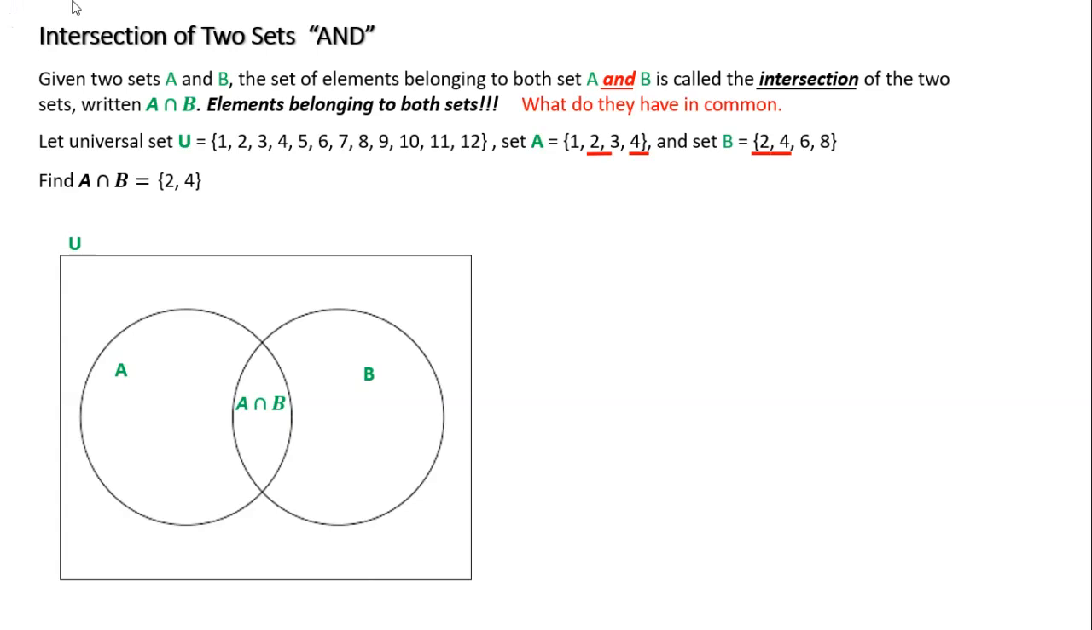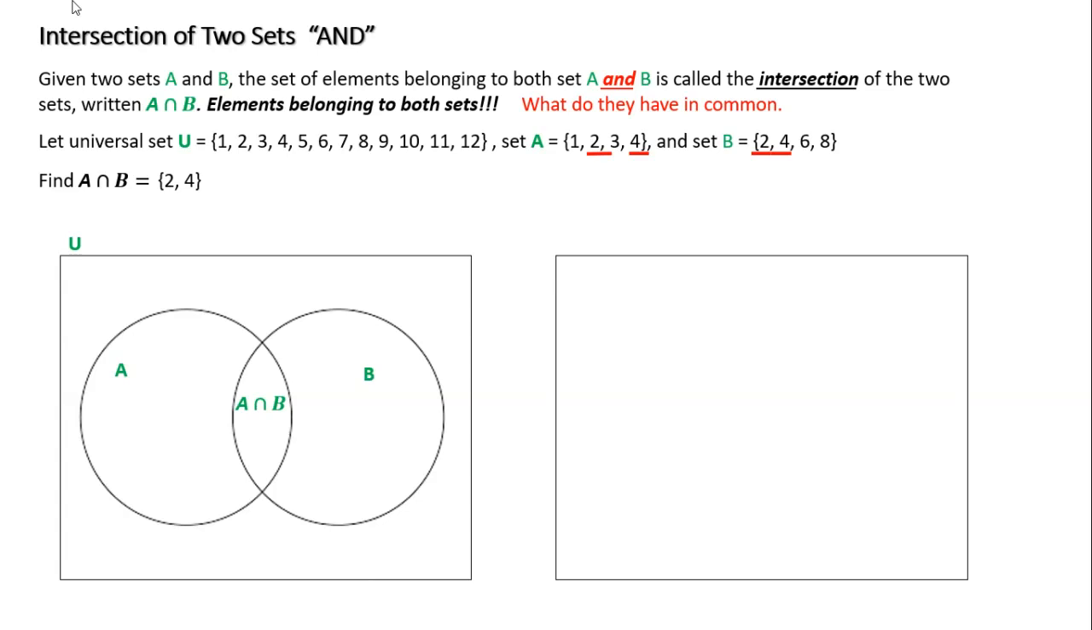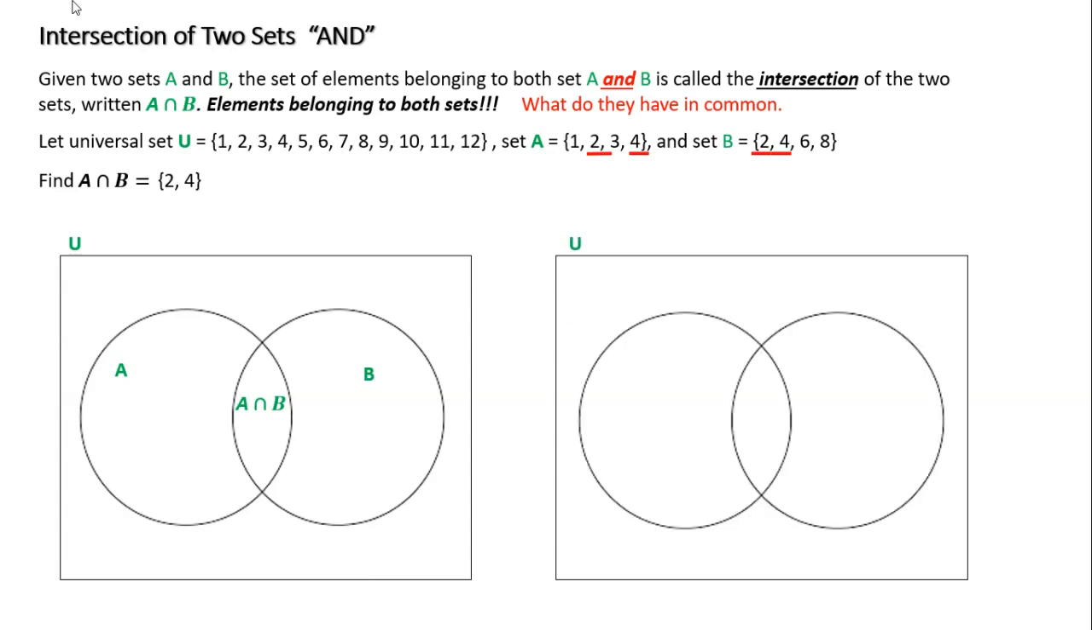Okay, so let's do it using Venn diagrams. We saw it visually, but let's do a picture of this representation. My universe has these two objects. Let's start with A. A is the one on the left. I know that the objects that are shared in both are 2 and 4. That's where these go. So what is only in A? Well, in A is the 1 and the 3. What is only in B? Just the 6 and the 8.